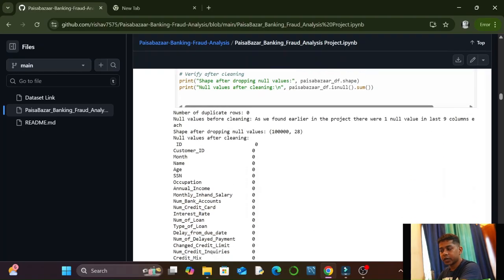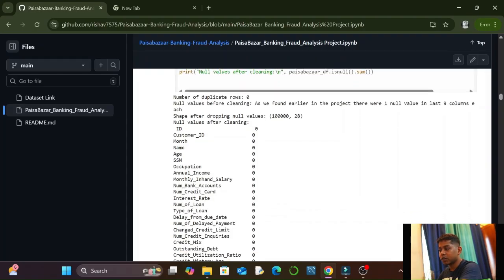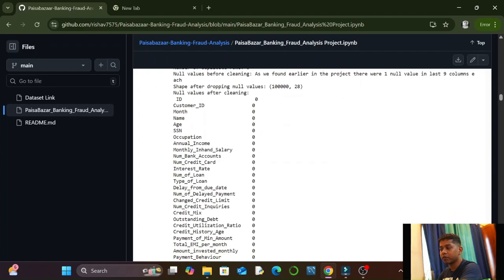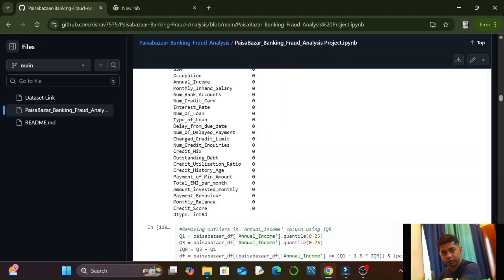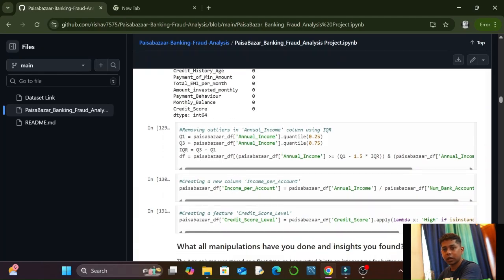And we have printed all the values here, and you can see the number of duplicate rows is 0. It shows the number of null values before cleaning, and the shape after dropping all the null values, after cleaning, with every row and every column. You can see we have no null values.